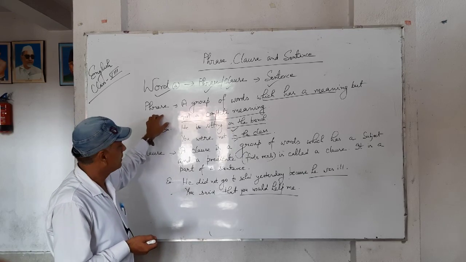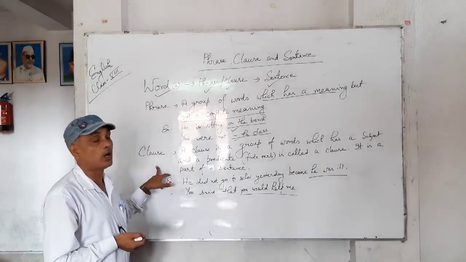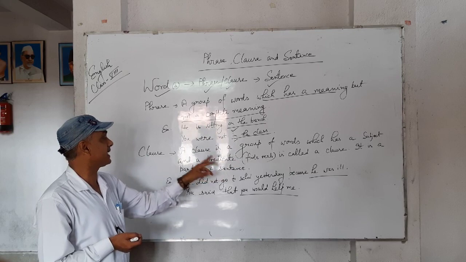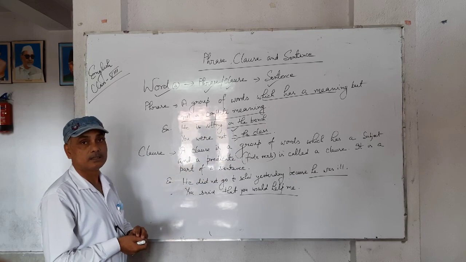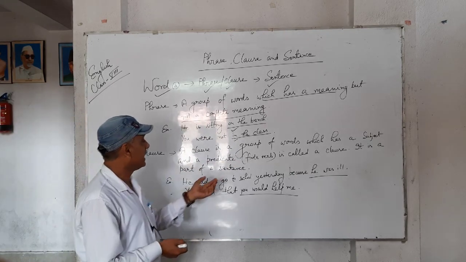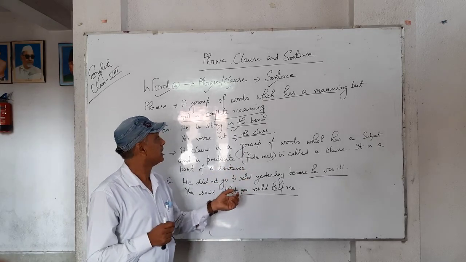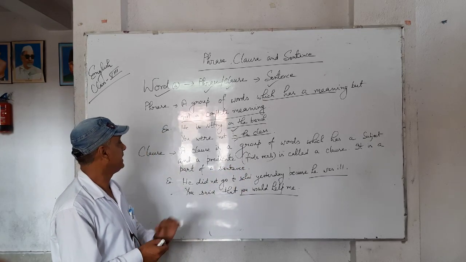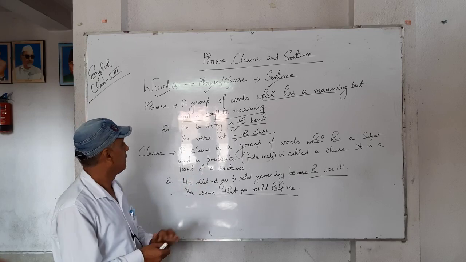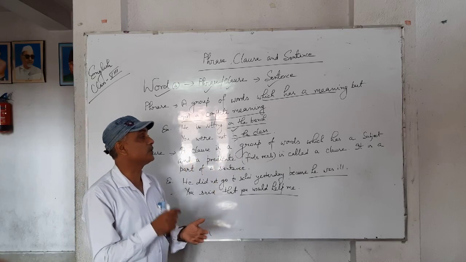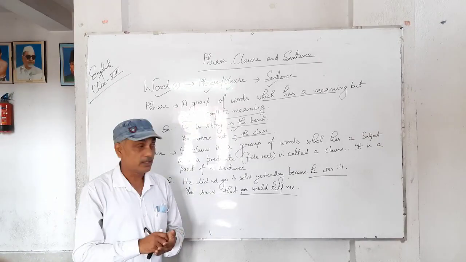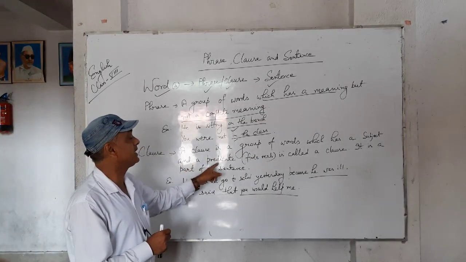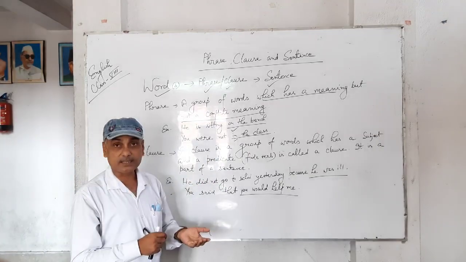The next thing is a clause. A clause is a group of words which has a subject and a predicate. And you can also say that which has a verb. It is called a clause. It is a part of a sentence. In the definition of phrase, I have not written about the predicate or subject.